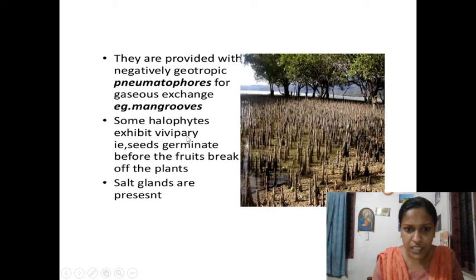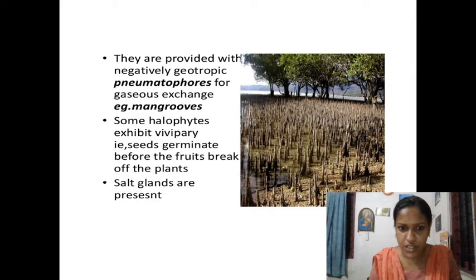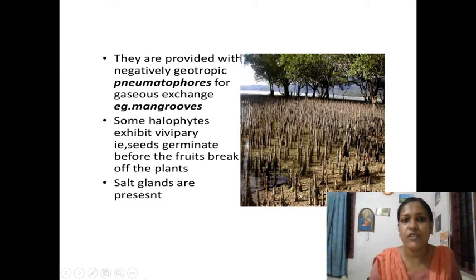What is vivipary? The seed germinates while it is in the mother plant itself. Before the fruit falls off, while the seed is still in the mother plant, it starts germinating. In their leaves you can see a lot of salt glands. That is why they can live in saline-rich areas. The salts are accumulated in the salt glands.